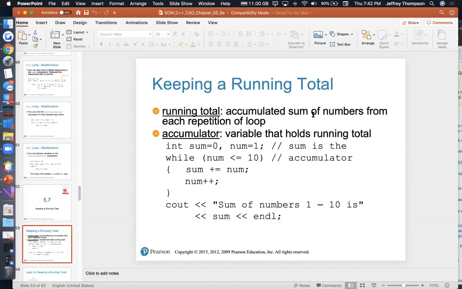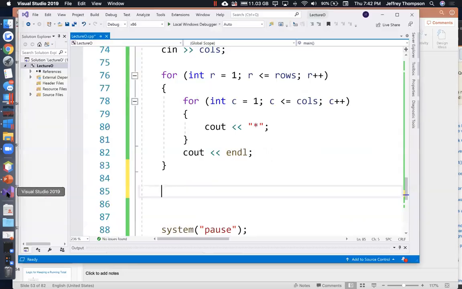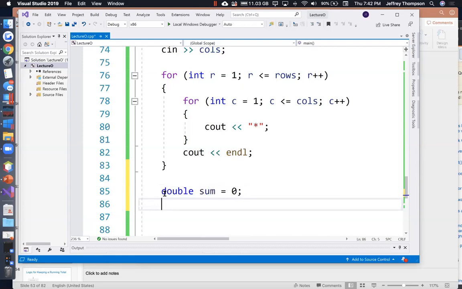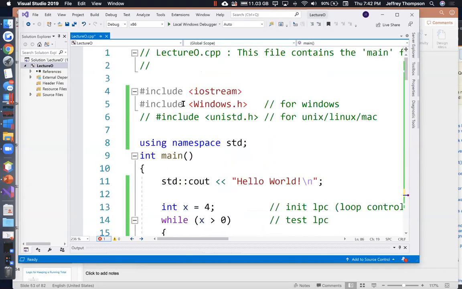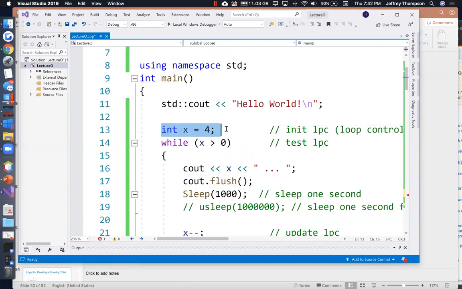Keeping a running total is when you create a sum variable up at the top of your loop, and then you keep adding to it. So say that we wanted to add up all the numbers between 1 and 10, classic summation. Let's declare a sum variable and set it to 0, and let's write a for loop that'll count from 1 to 10. For int y is equal to, why am I keep doing y rather than x like I normally do? Because I did use a variable x right here.